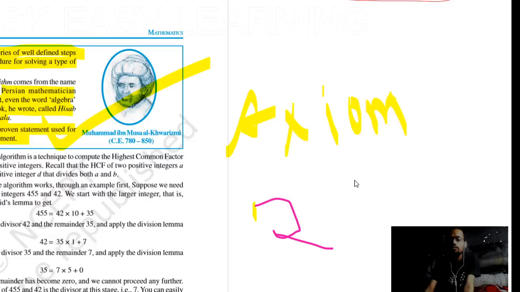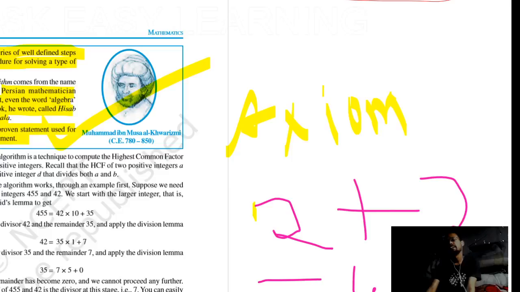Not 5 but 4. It will always be 4 at any time. So this is the axiom. Our brain knows that 2 plus 2 always gives 4, not 5. This is quite basic, but this is the root of mathematics. After that we can understand anything else. Fine.